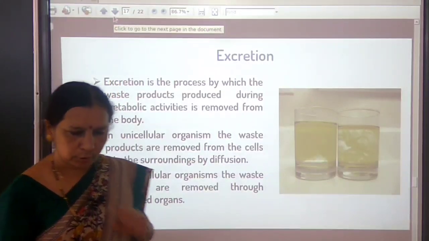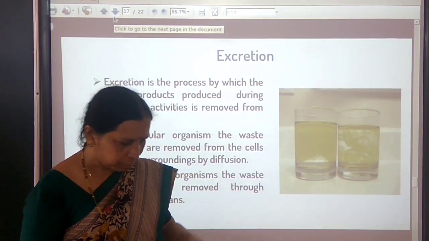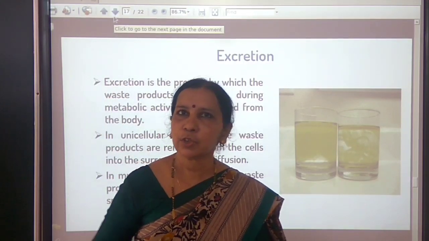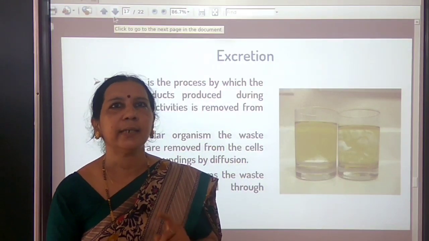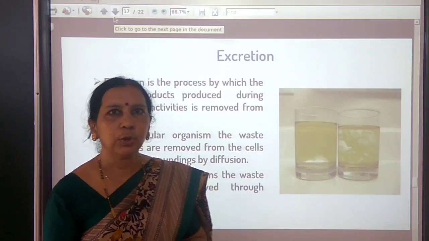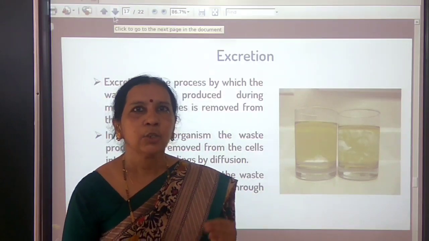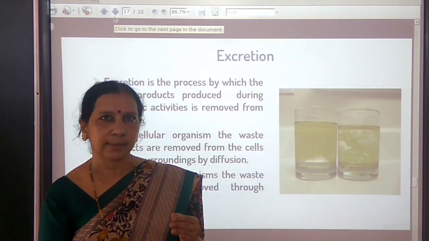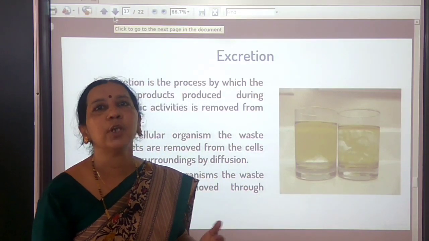Now I hope you have understood how food is transported in phloem. How is food transported? By utilizing energy from ATP molecules. Due to this utilization of ATP molecules, sucrose and other materials, soluble products of photosynthesis, enter the phloem tissue.